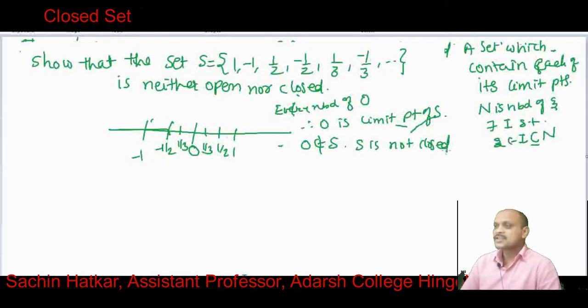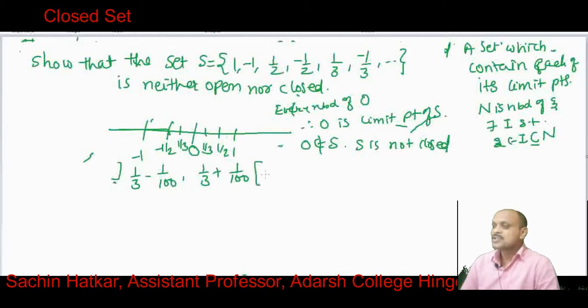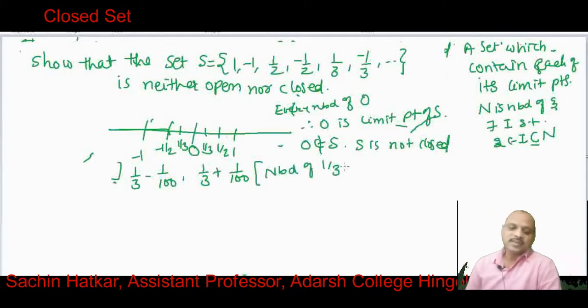Again, consider the open interval (1/3 - 1/100, 1/3 + 1/100). This is a neighborhood of 1/3. This neighborhood is not contained in this set, therefore this set is not open either.